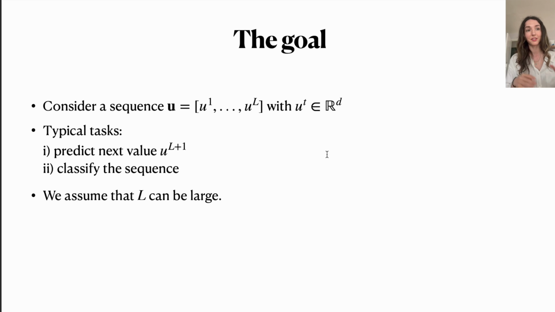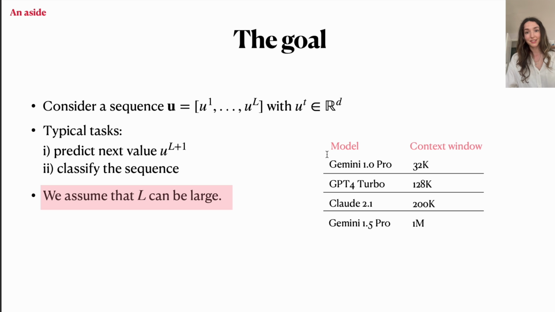We have this sequence U consisting of capital L elements, where every element is d-dimensional. The task that we're interested in doing is the classic predict the next value, or next token prediction, or even classifying the sequence. One assumption that we make is that L, the sequence length, can be very large. Why is this an assumption of interest?